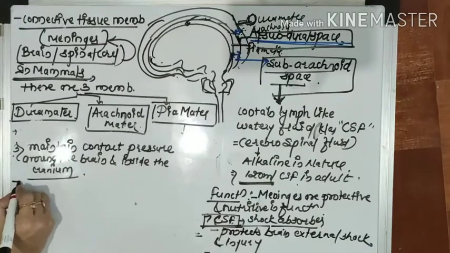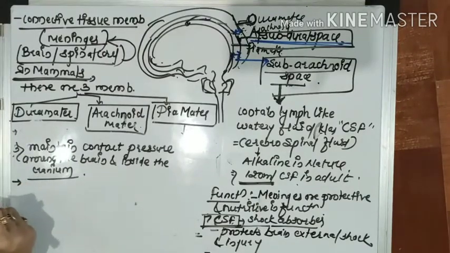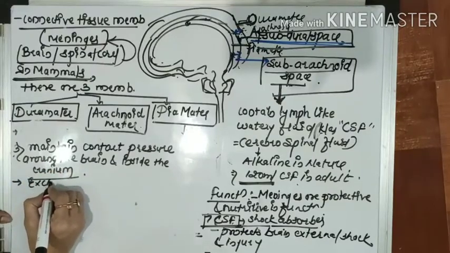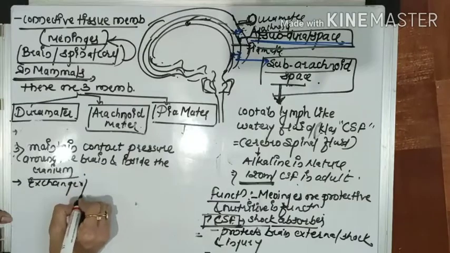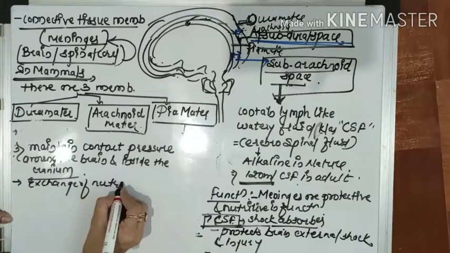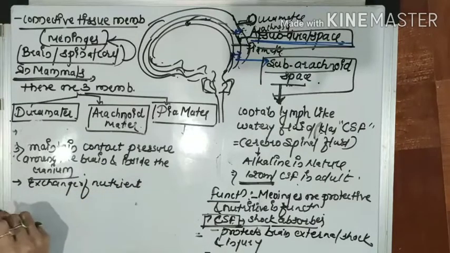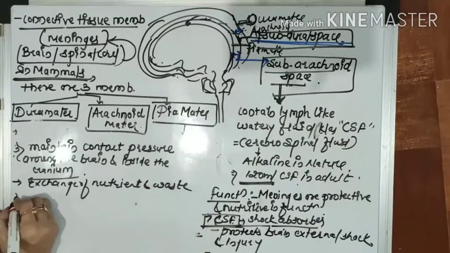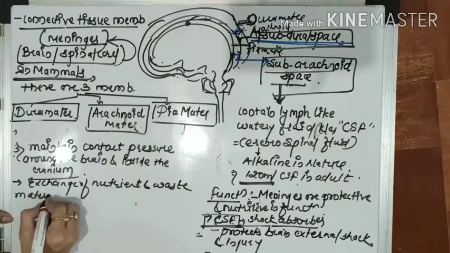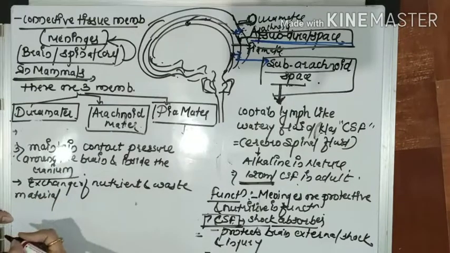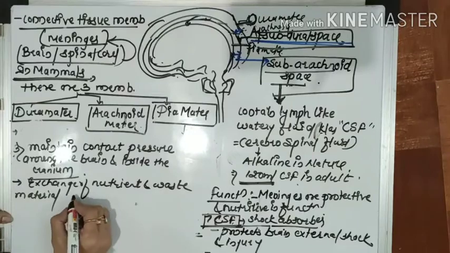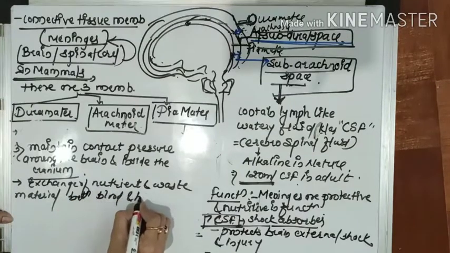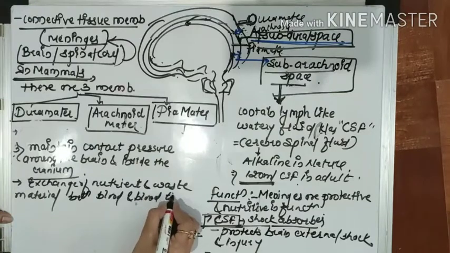Then the fourth function of the cerebrospinal fluid is that it is used for exchange of nutrients, and not only nutrients but waste material also. Now, between what does the exchange happen? Between the blood and blood tissues.